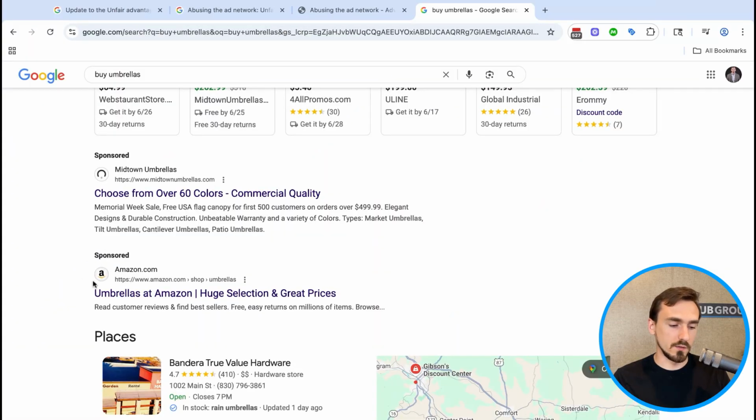So what Google is clarifying is that it is okay for you to have multiple ads pointing to your website on the same page, as long as they're not exactly in the same place. For example, you shouldn't have two different ads pointing to midtownumbrellas.com right here in the search results. That would be a problem because, from Google's perspective, you're getting an unfair advantage in that one location. You're not allowing other search advertisers to show up.